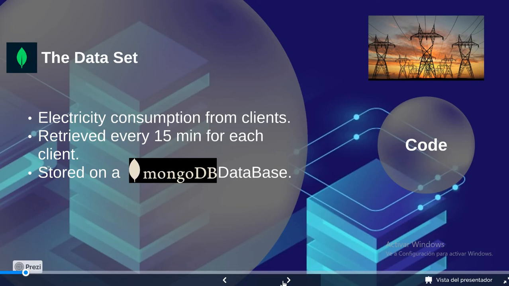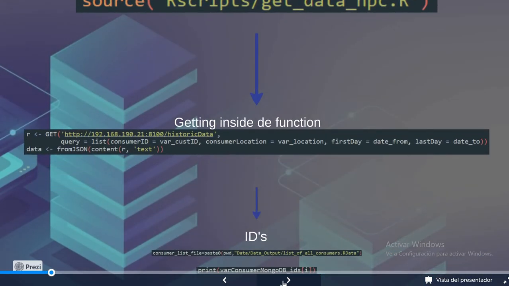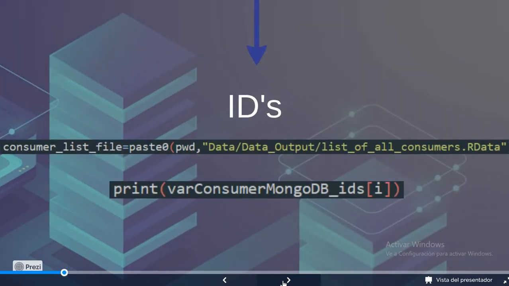This database is stored on a cluster, and we call some functions that oversee collecting the selected data. For this, we use an API and some GET petitions, and we receive our data as a JSON object. On var consumer MongoDB, we also store the vector of all the IDs that we're going to use to compute the models.